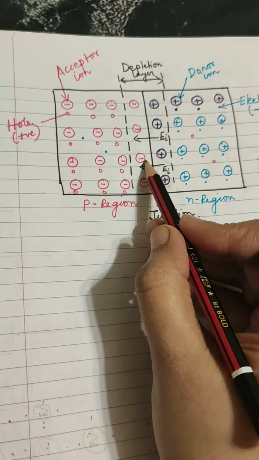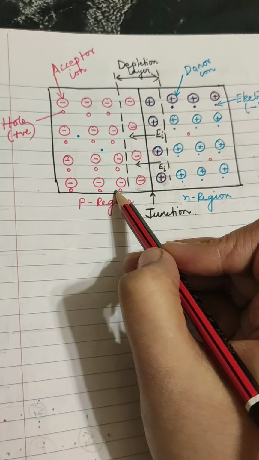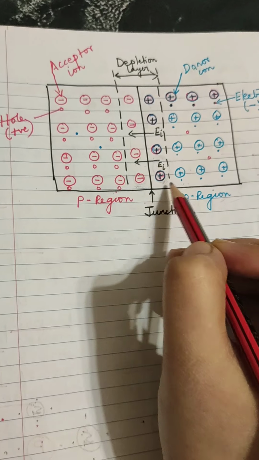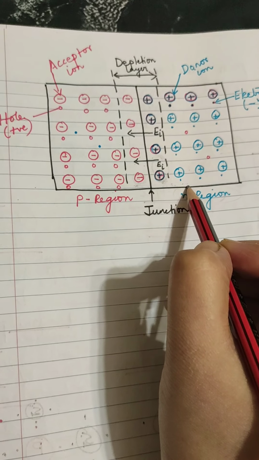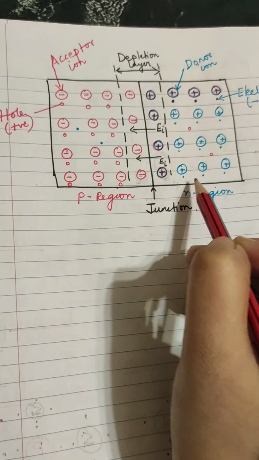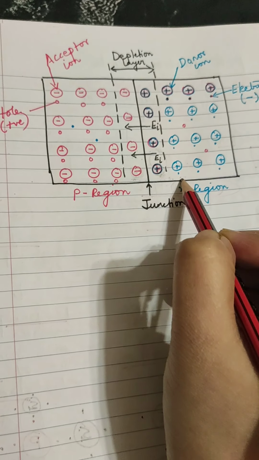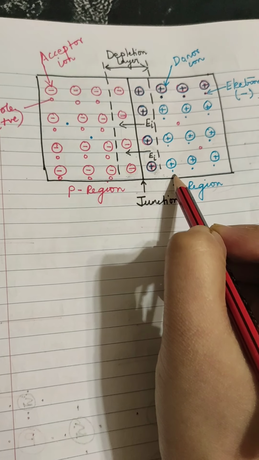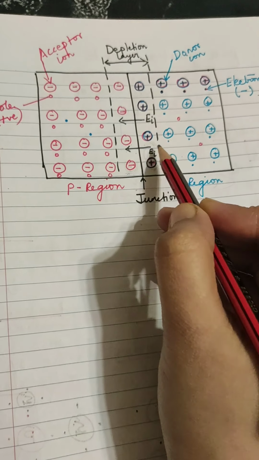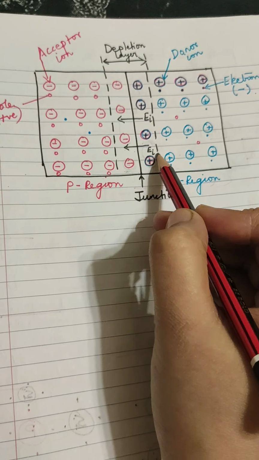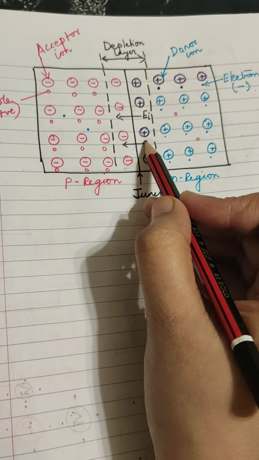So when this electric field is strong enough, it stops the diffusion of the majority charge carriers across the junction. But it helps in the diffusion of the minority charge carriers across the junction.